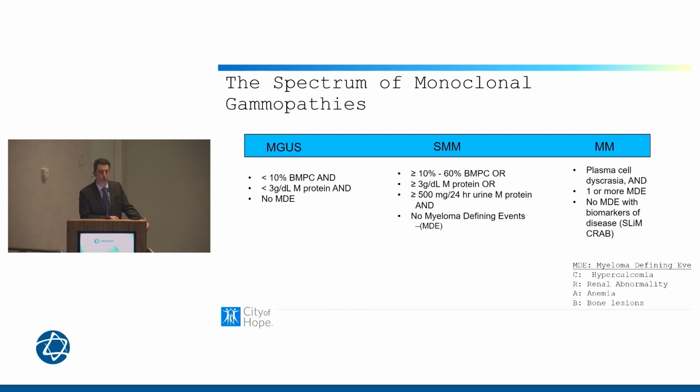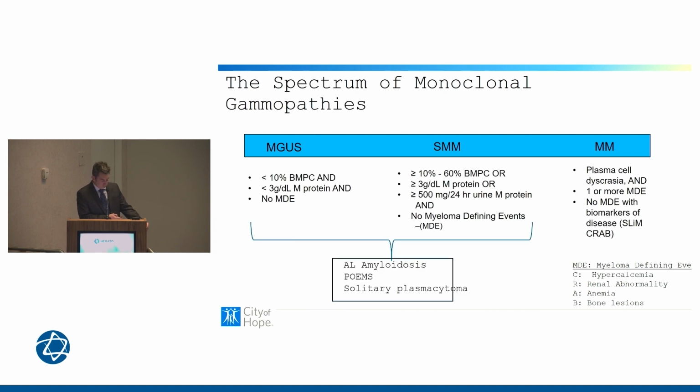We don't typically treat, of course, MGUS or smoldering multiple myeloma, except in the high-risk setting, and we can talk about that later. But what I want to highlight is that in the course of a patient with MGUS or smoldering multiple myeloma, there are other conditions that we need to be aware of that could appear.